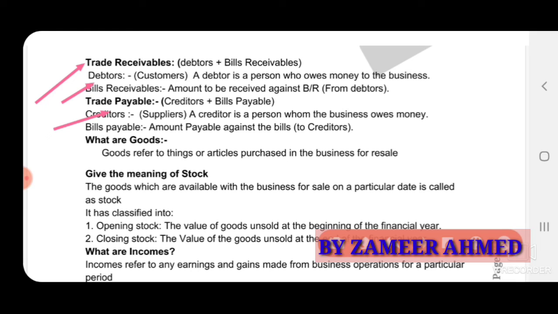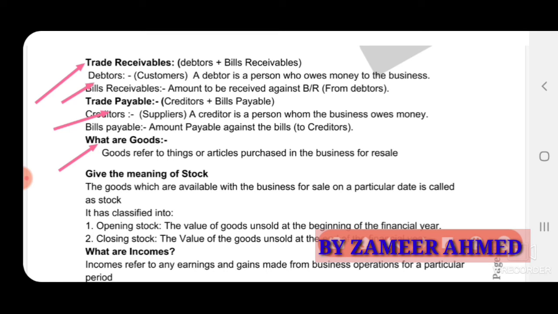Why do we owe money to others? Because we have purchased goods, raw material from the supplier, the creditors. Goods refer to things or articles purchased in the business for resale. Every business will purchase goods and maintain stock.